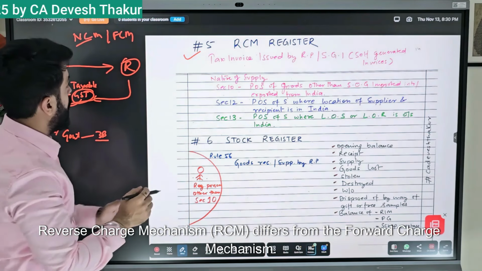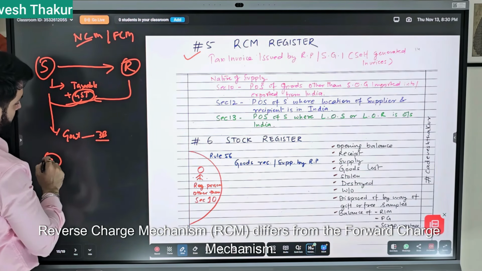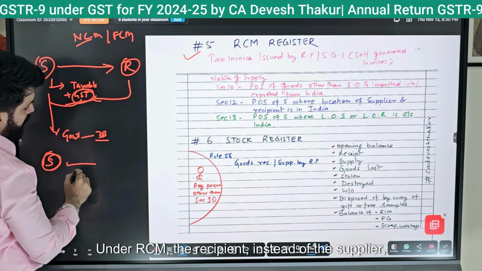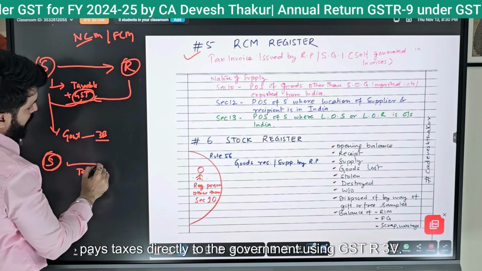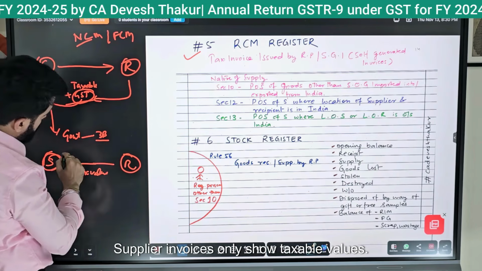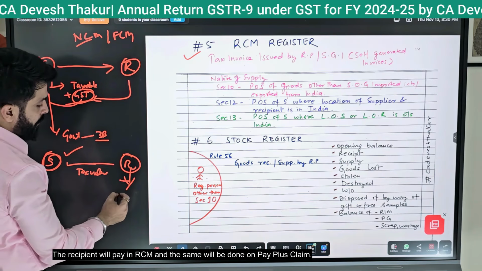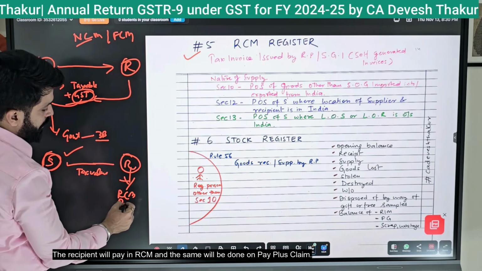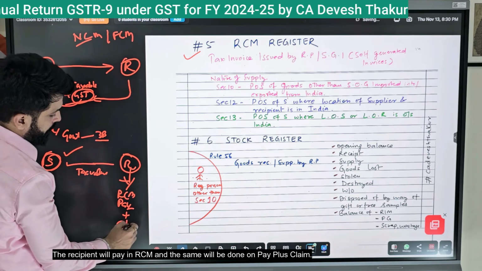Reverse charge mechanism, RCM, differs from the forward charge mechanism. Under RCM, the recipient instead of the supplier pays taxes directly to the government using GSTR-3B. Supplier invoices only show taxable values. The recipient will pay under RCM, and the same will be done for pay plus claim.